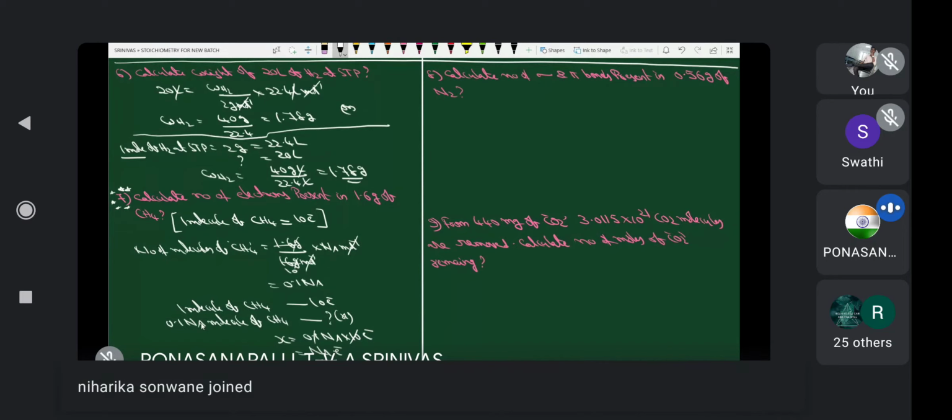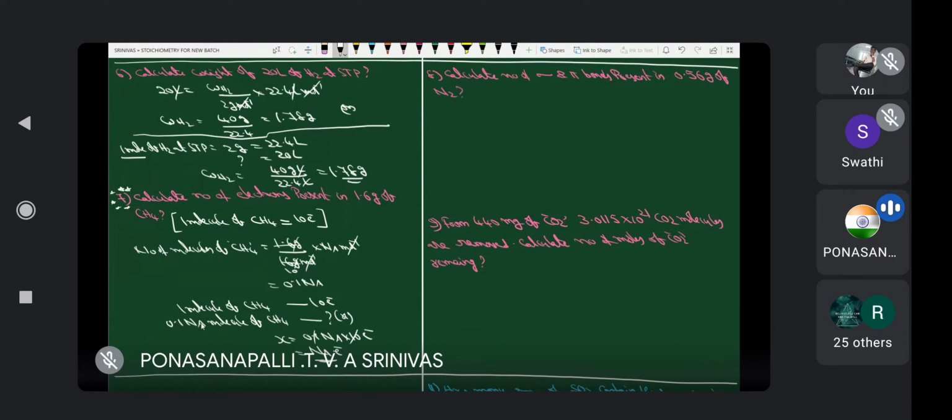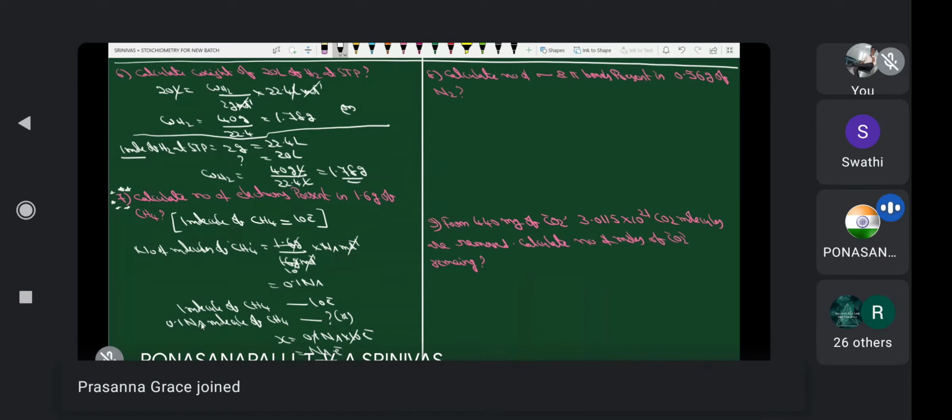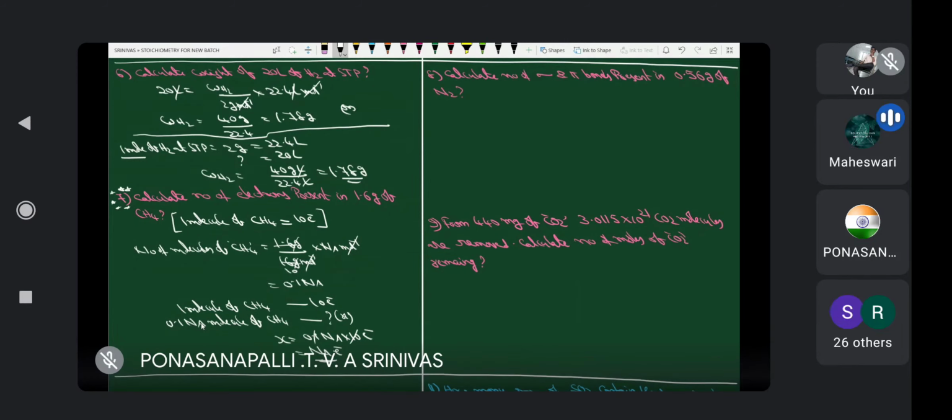Calculate the number of sigma and pi bonds present in 0.56 grams of nitrogen. Nitrogen is already known to be N triple bond N. How many sigma and how many pi bonds does one molecule have? 1 sigma, 2 pi bonds. N triple bond N has 1 sigma and 2 pi bonds. One molecule has 1 sigma and 2 pi bonds.